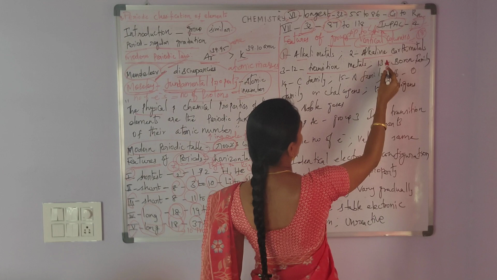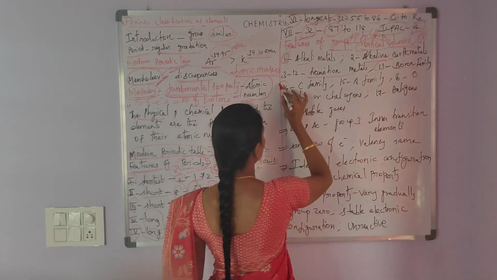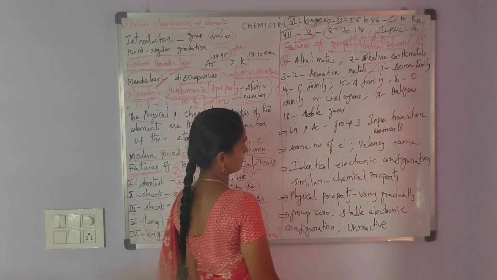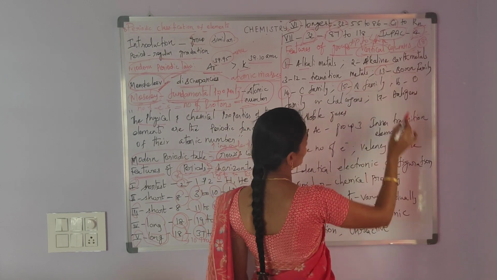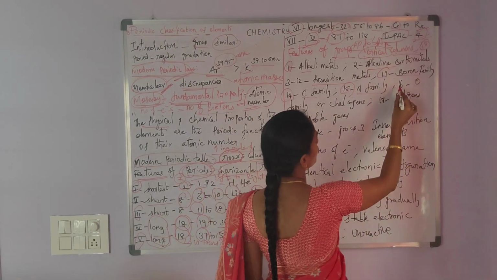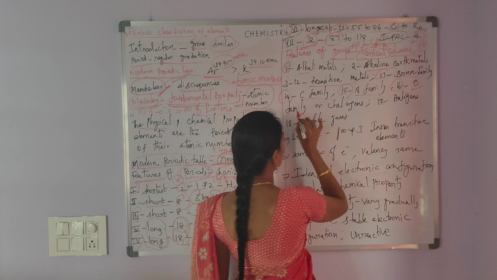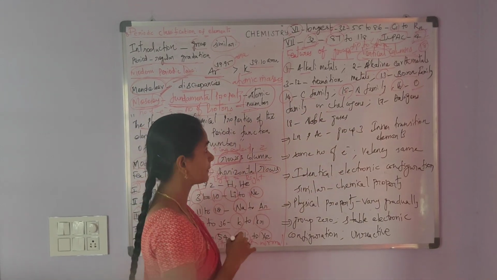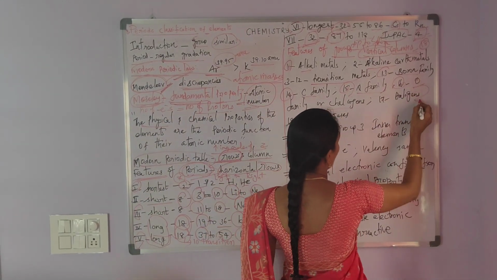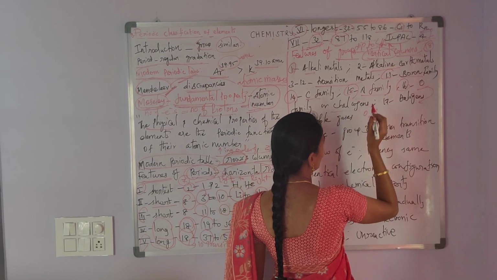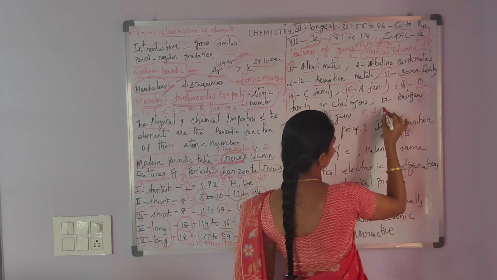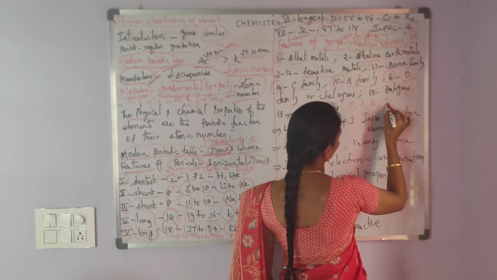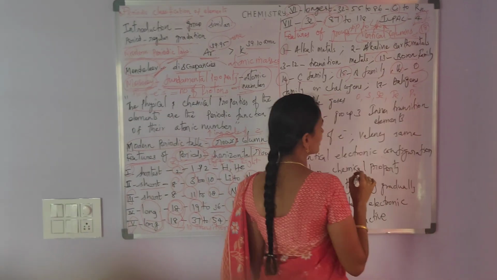Group 13 is the boron family. Group 14 is the carbon family. Group 15 is the nitrogen family. Group 16 is the oxygen family or chalcogens. Okay. So, the group 16 oxygen family contains the elements oxygen, sulfur, selenium, tellurium and polonium.